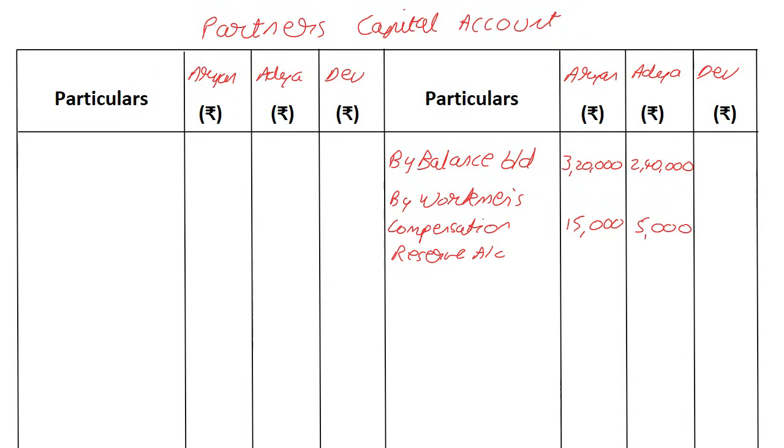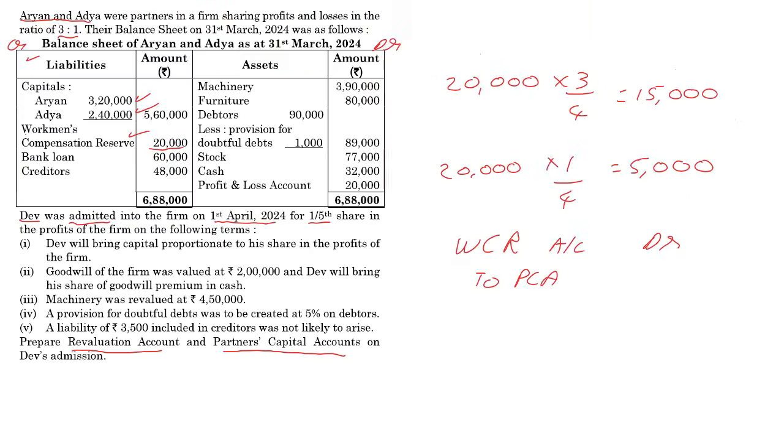Done. Now, why am I not doing the revaluation first? Because I'm going line by line. If you do that in sequence, you're less likely to make a mistake.